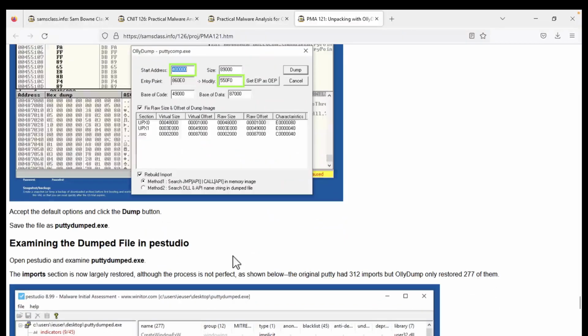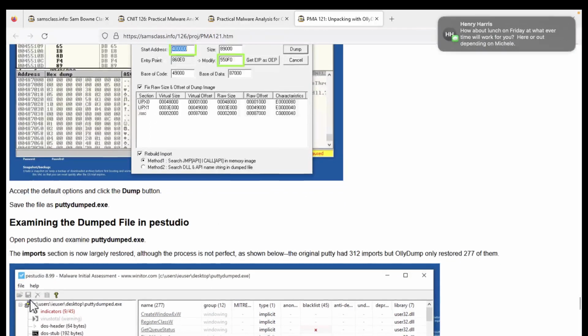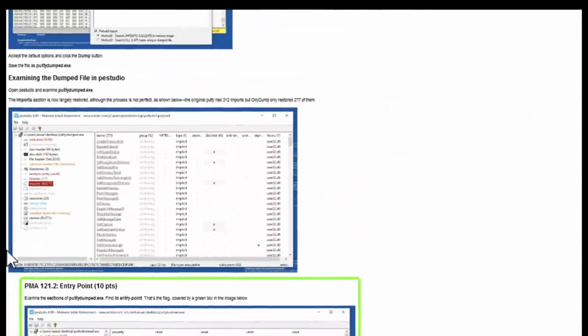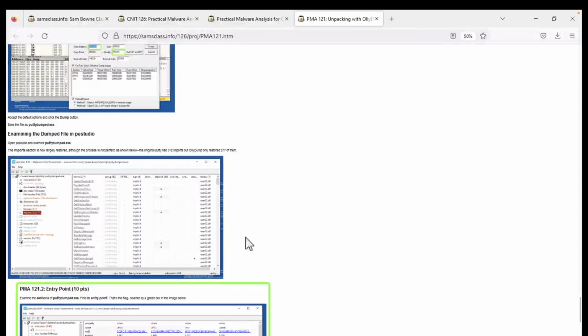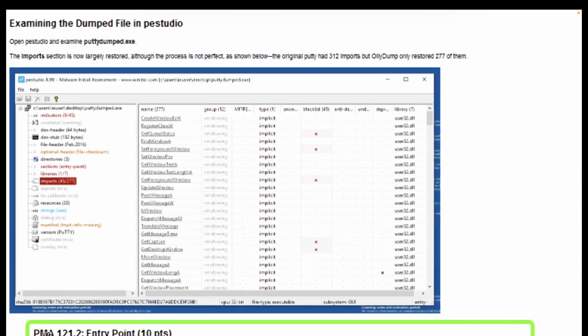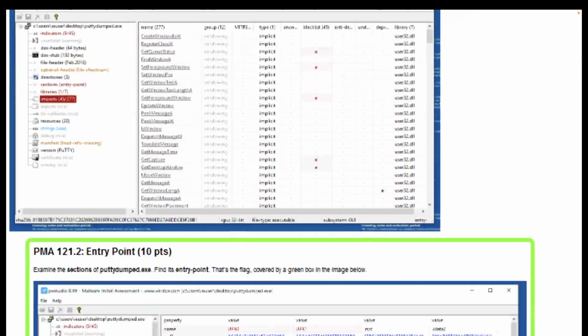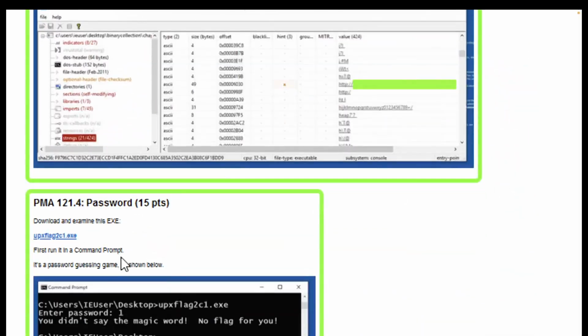I find that processes dumped in this fashion will not actually run. It's pretty good, though; you can open it in PE Studio and see strings, functions, and code pretty well. So you get a pretty good version of the program, but not one good enough to run, in my experience. Anyway, that's what I wanted to show you, and there are a couple of flags to hunt for in here and another program to unpack.